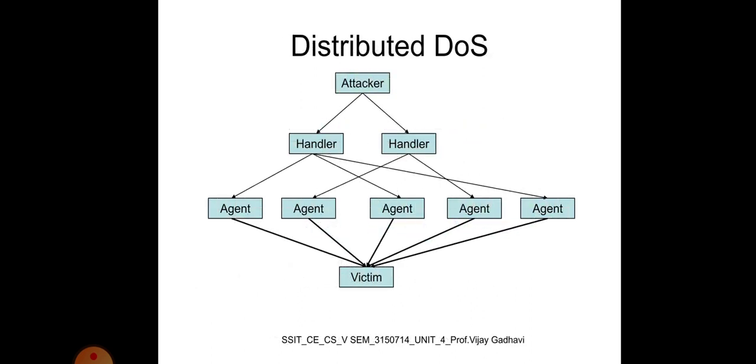Now, a distributed denial of service is a large-scale DoS attack where the perpetrator uses more than one unique IP address or machine, often thousands of hosts infected with malware.